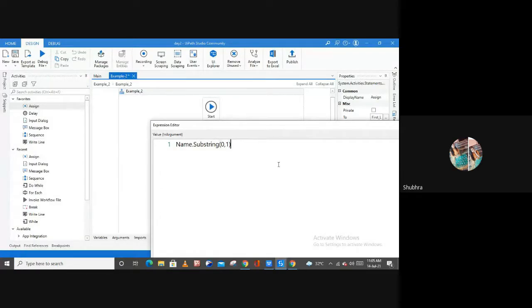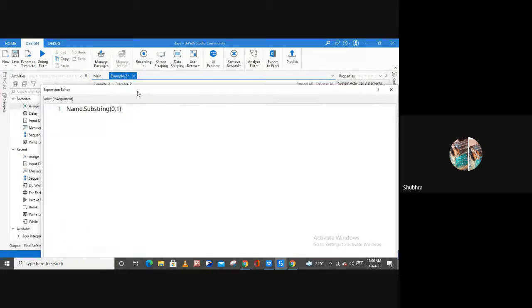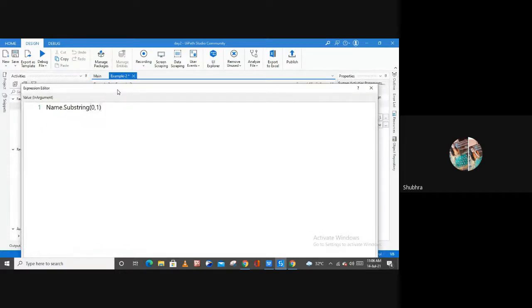So this is the expression: your name dot substring 0,1. 0,1 means I'm going to ask for the full name of my user. So the full name contains one name and then a surname, right? So 0 means the first name. From the first name, the first letter is what it is going to fetch, right? So 0 is indicating the first name.